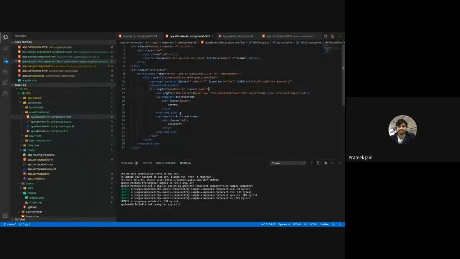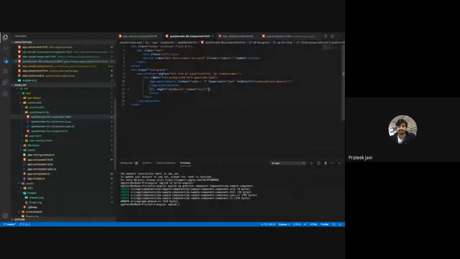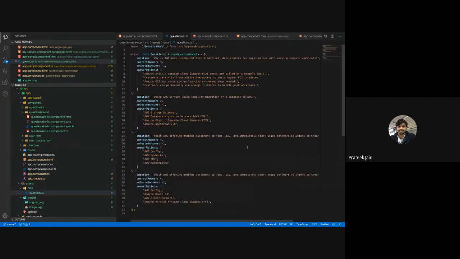So in the HTML, if you see here, the only thing I have to write to render this whole questionnaire, the 4 questions, is just these 5 lines, line number 9 to line number 25. Here I have this for loop. This for loop tells me to loop through all the question list which I have. I have data here. This is my questions. So if you see on the screen, there is question.